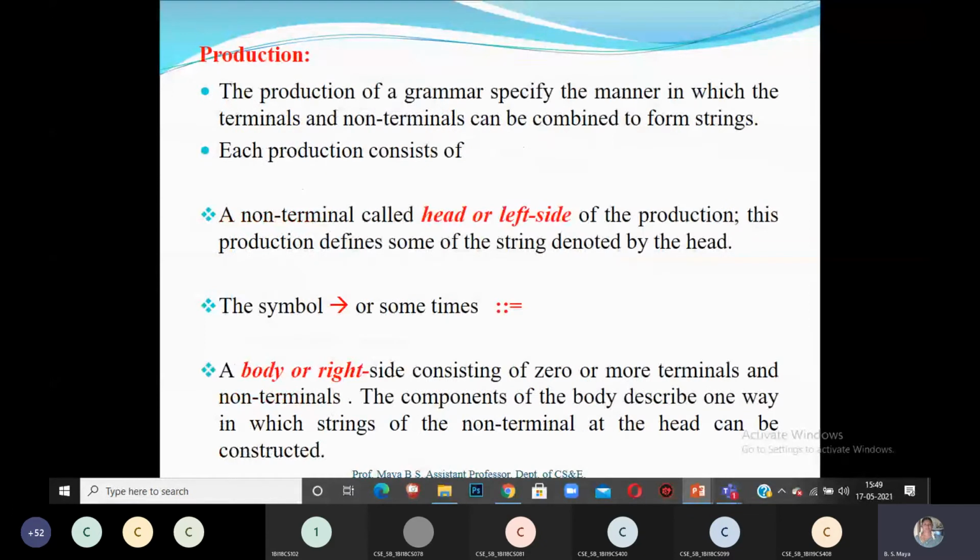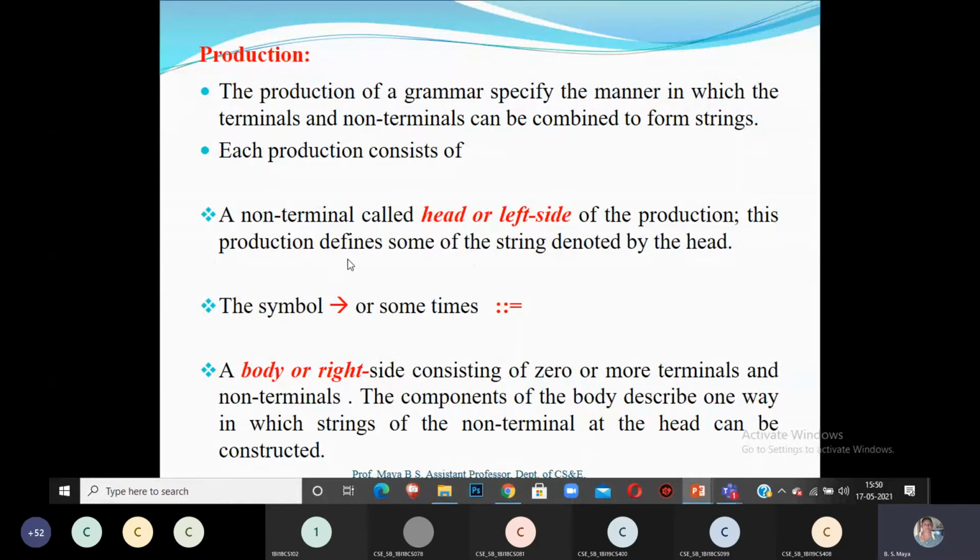The productions of the grammar specify the manner in which the terminals and non-terminals can be combined to form strings, and there are three points to remember. Each production consists of, first, a non-terminal called the head or left side of the production.